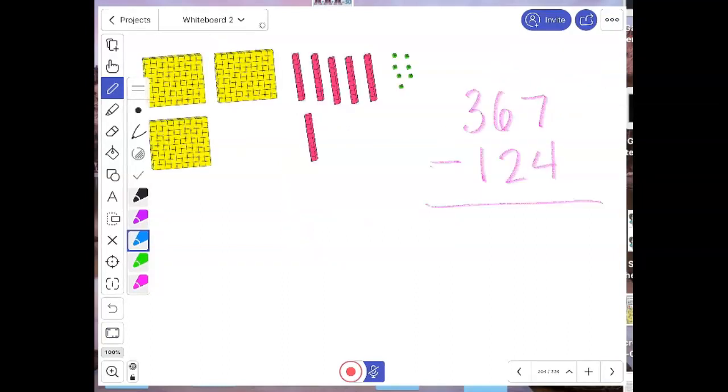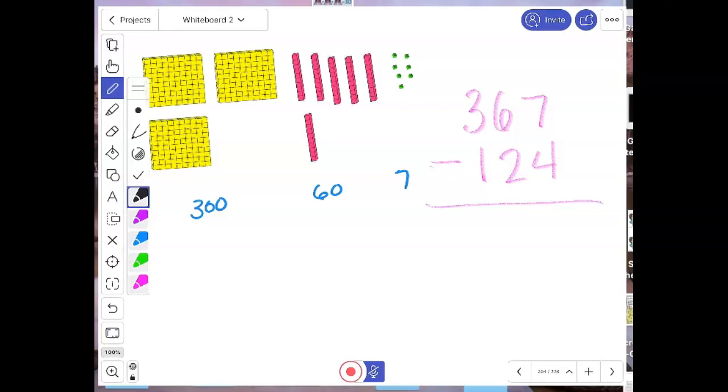Okay. So here I have 367, but I have to take away 124. So if I had blocks and I built it in front of myself, it would look like this. I would have 3 hundreds, I would have 6 tens, and I would have, oops, not 4 ones, 7 ones. Okay. Now I have to take away 100, 2 tens, and 4 ones.